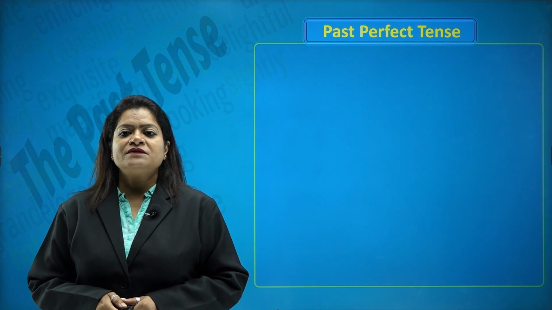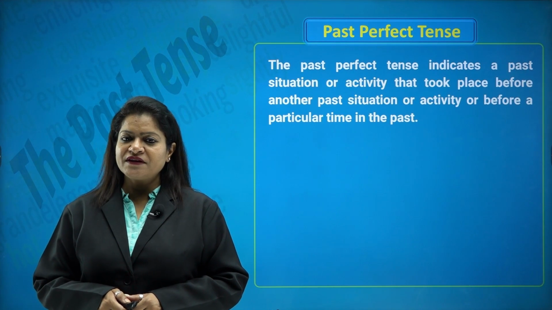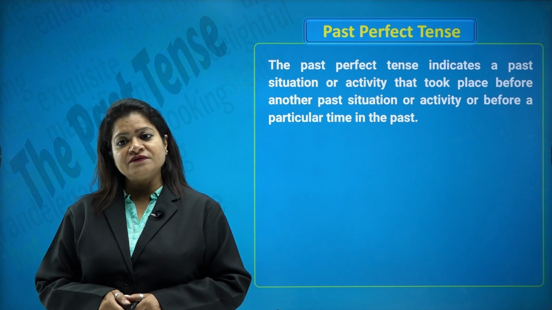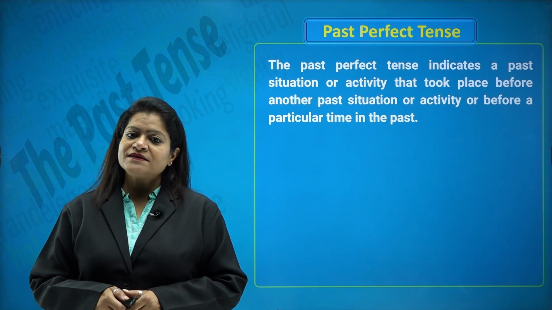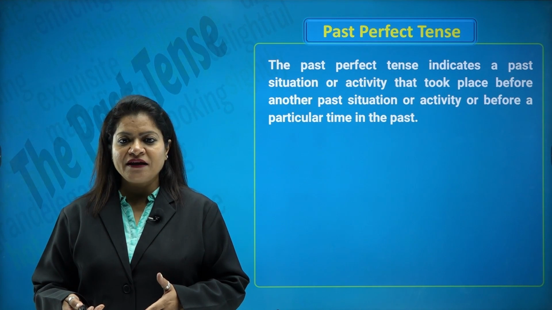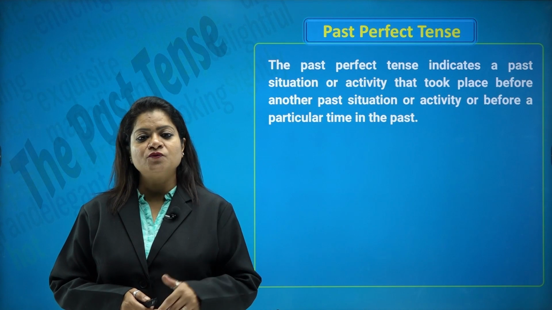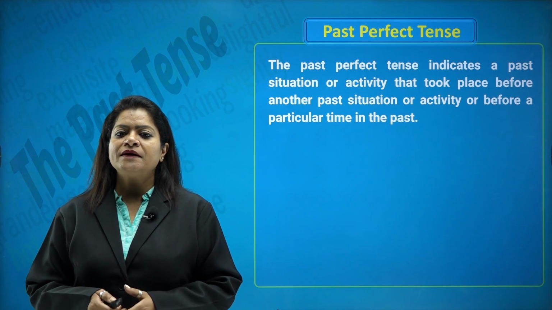Moving on to the past perfect tense. Now, what is past perfect tense? The past perfect tense indicates a past action or activity that took place before some other past situation or before any other activity that began in the past. So we are talking of two actions, both in the past. One gets completed before the other one begins.